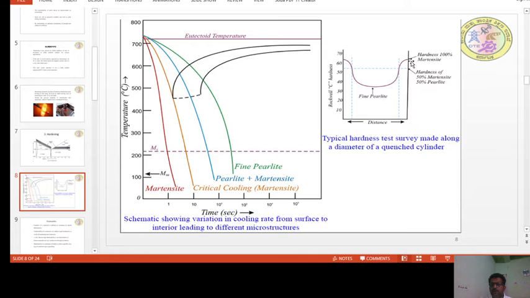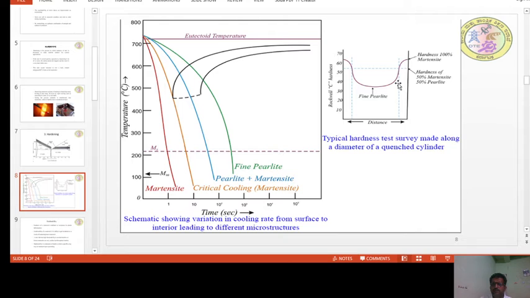You can observe here, this is the outer surface of the specimen, and you can see here the hardness is 100%, that is 100% martensite. As we move into the inside material, the hardness goes on decreasing, and at the center of the specimen the hardness will be lowest, and this point indicates 50% of the hardness.